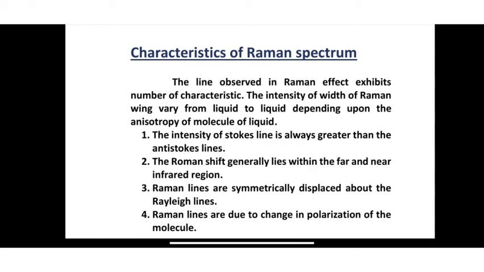Let's see the characteristics of Raman spectrum. The first one is the intensity of the Stokes line is always greater than the anti-Stokes line. The second one is the Raman shift lies within the far and near infrared region. The third one is Raman lines are symmetrically displaced above the Rayleigh lines. The fourth one is Raman lines are due to the change in polarization of the molecule.